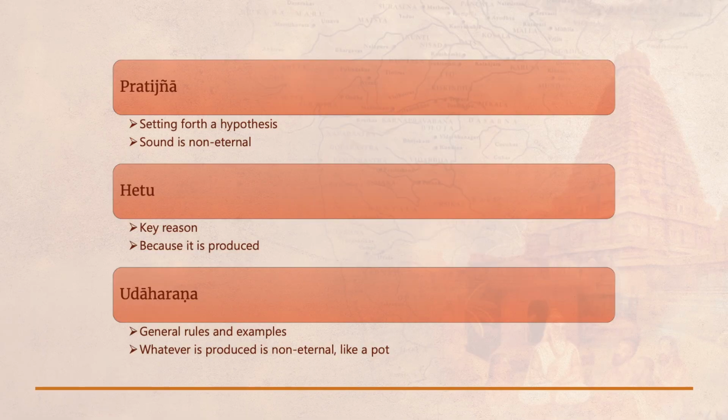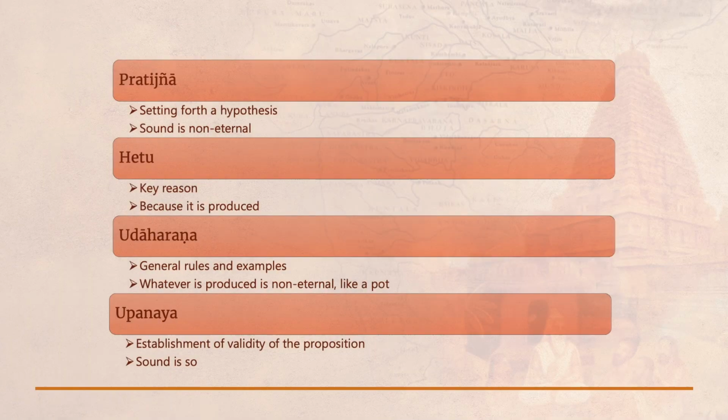So, this is the third step in which we give the general rule as well as provide one well known example for this. And then we have to establish that the example that we have given is like the current case that we are discussing. So, in this case it will be of the form: sound is like that pot. Just by giving previous instances it is not sufficient. We have to prove that the previous instance is like this particular instance.